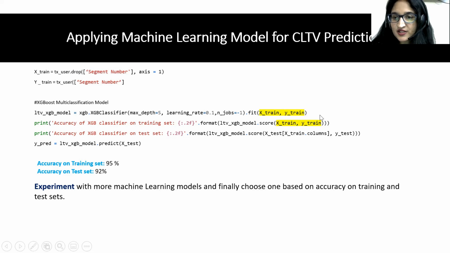So basically you will be fitting the model. You will be training the model first to understand which type of customers are likely to be in the lower customer lifetime value, which ones are likely to be in the middle, and which ones are likely to be in the higher customer lifetime value. And then you will be calculating the accuracy of this model. You see that it is very accurate, 95% on training and 92% on test set, which is very good actually. And then you are going to predict using this model for any new customer who comes. You can easily predict using this code what would be the customer lifetime value for any new customer who comes. You can directly copy paste this code as it is.